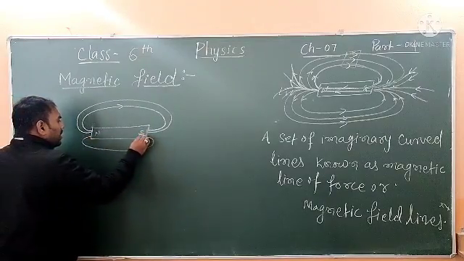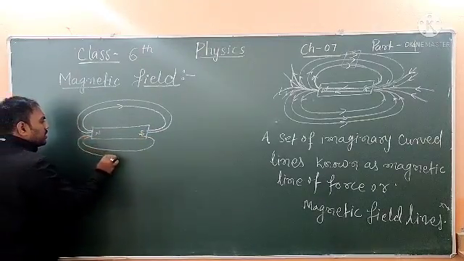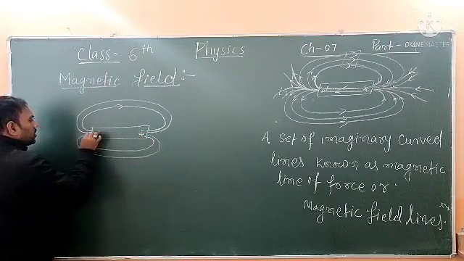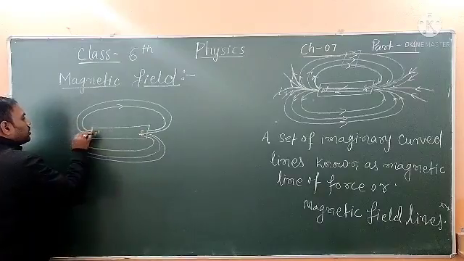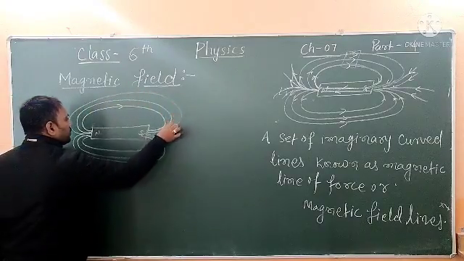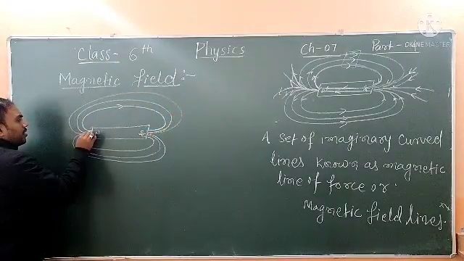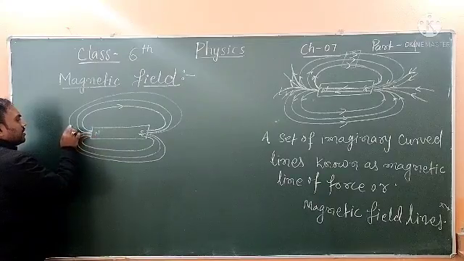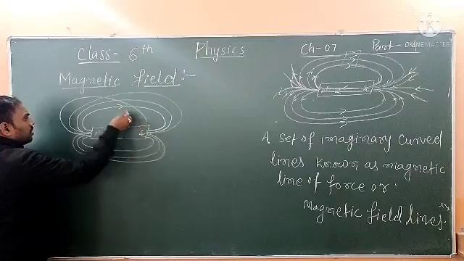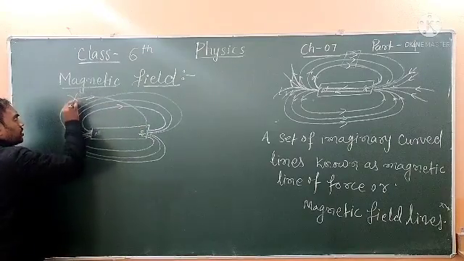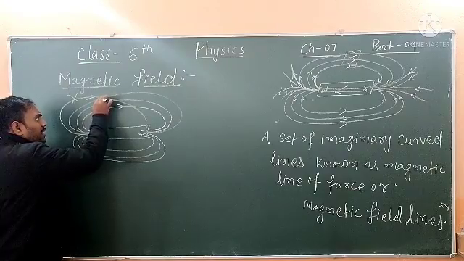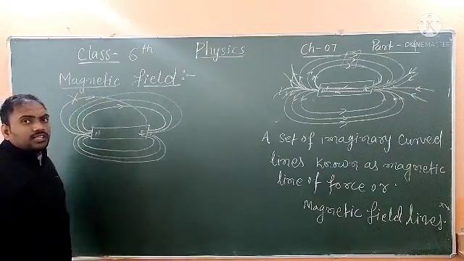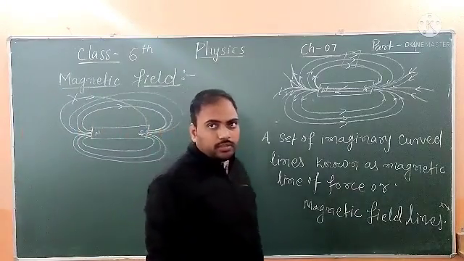They are quite close to each other, but they cannot intersect. We cannot draw them like this, it is a wrong process. It is not possible that two magnetic field lines intersect at a particular point.